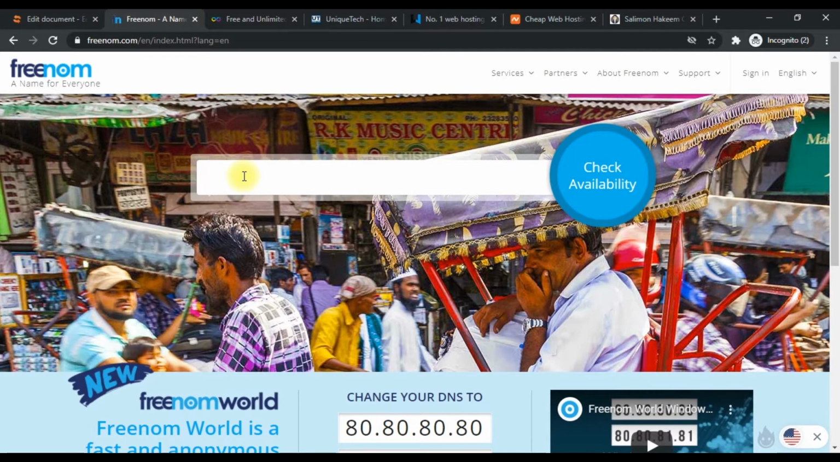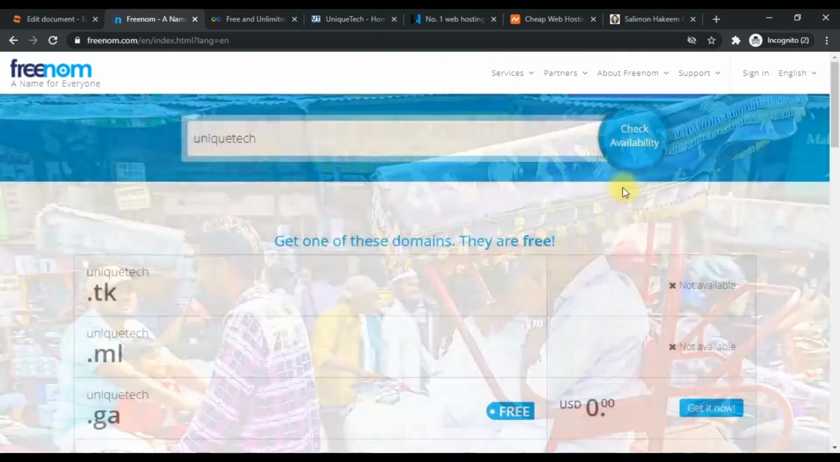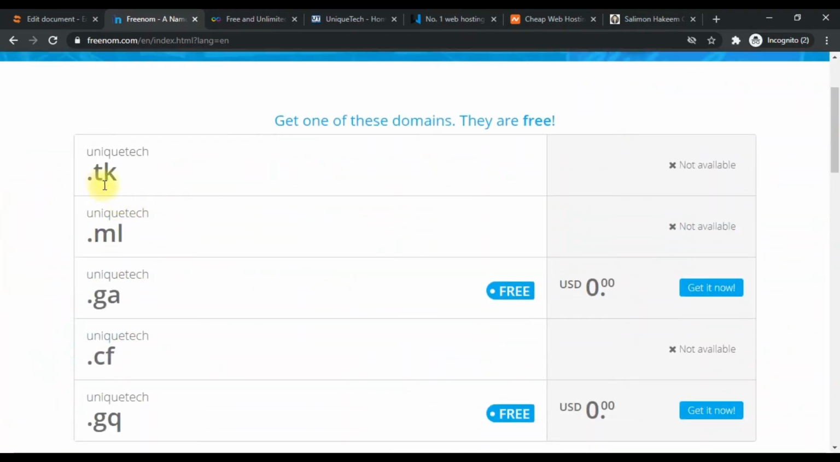So in this tutorial case, we'll be looking at, probably, unique. Let's look at unique tech. Let's search for unique tech. Let's see if anyone is available for unique tech. So you click on check availability to know if it's available or not. TK, ML, GA. So good. UniqueTech.ga is available. So we just go for that.